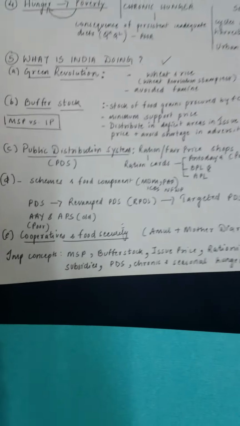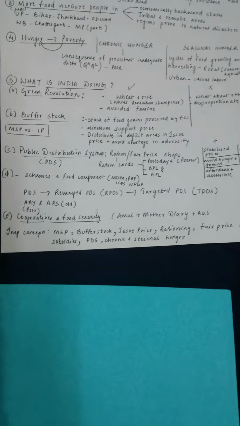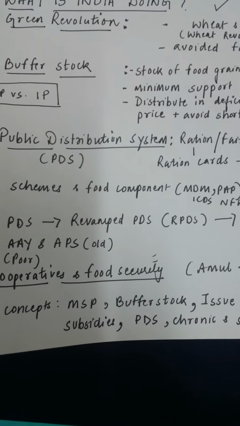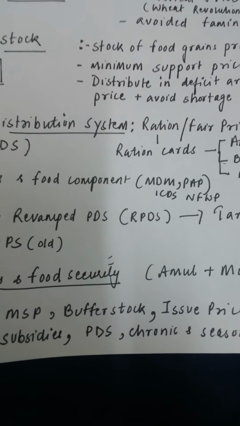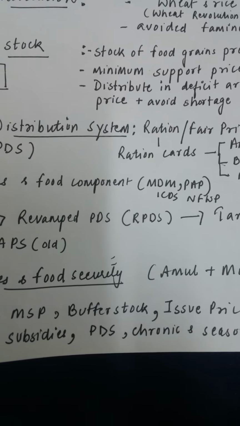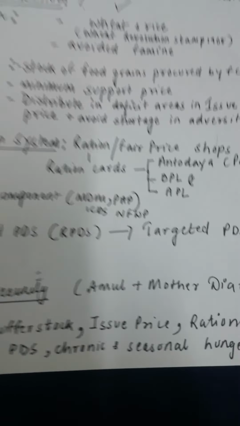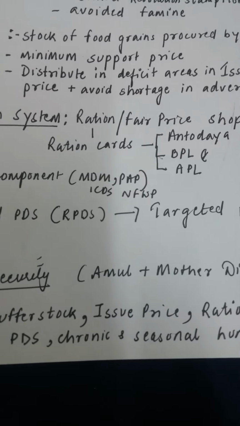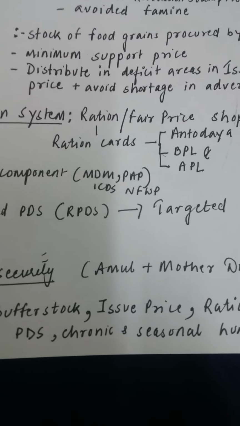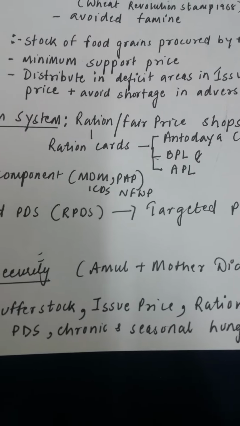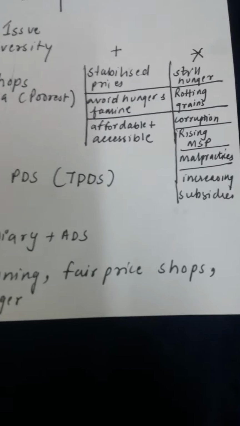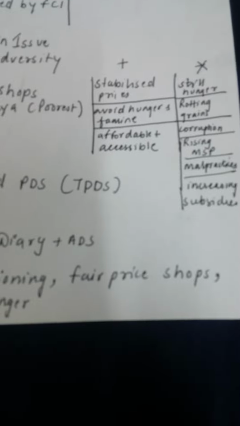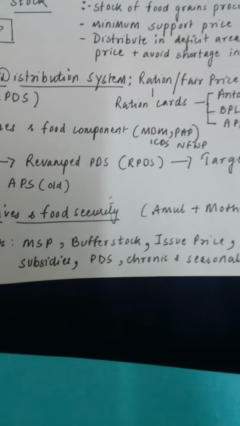In this chapter, the important concepts which we discussed are: first is MSP, minimum support price. Always remember that it is given to farmers before the sowing of food crops. Buffer stock, as I have discussed, is procured by FCI and later redistributed. Issue price is the price at which ultimately people buy, the vulnerable groups buy the food grains from the fair price shops. Rationing, I discussed it. Fair price shops are just shops which are ensuring the process of public distribution system.